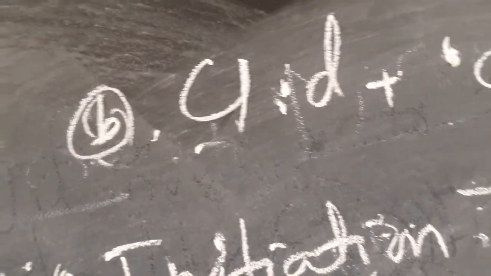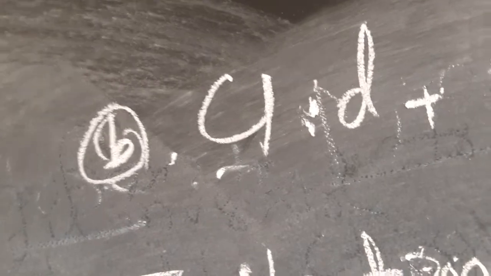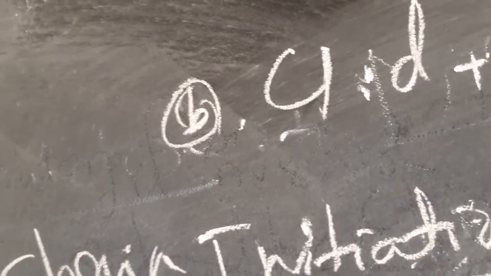Again, one more step is there. Take the initial Cl2, which is not the chlorine free radical.